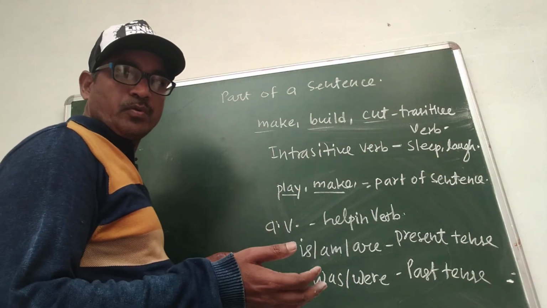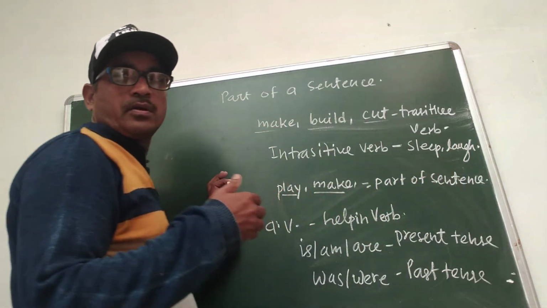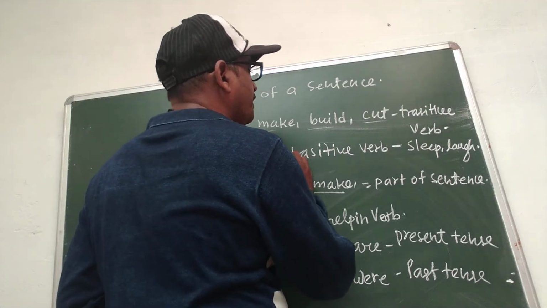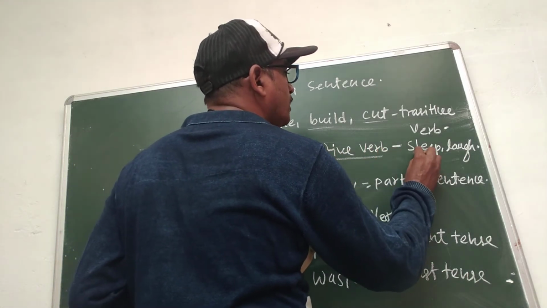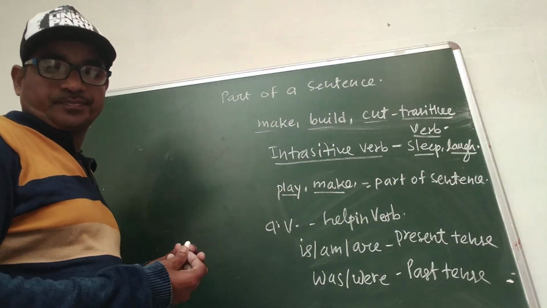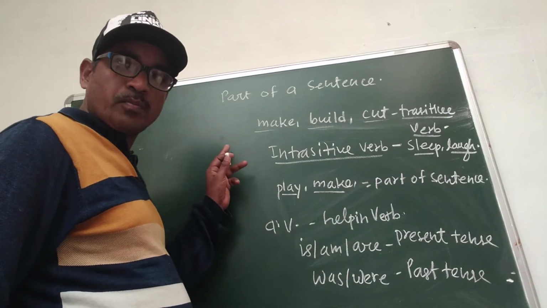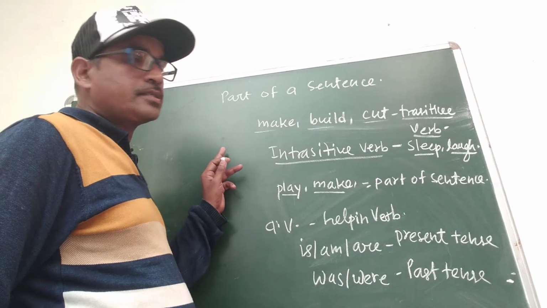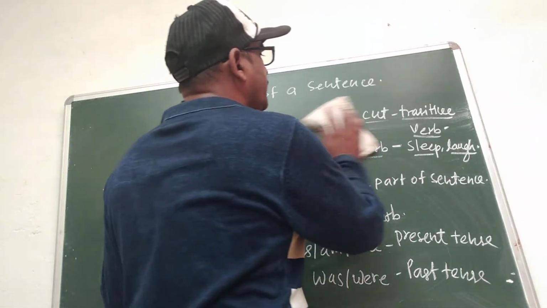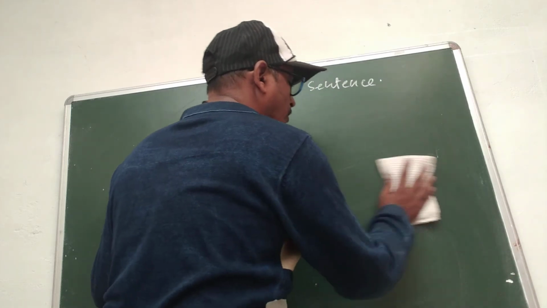When we sleep, we do not do any bodily action. When we laugh, we do not do any bodily action. So it is an intransitive verb, and an intransitive verb is also a part of the sentence. It is the second important part of the sentence. It comes under verbs.